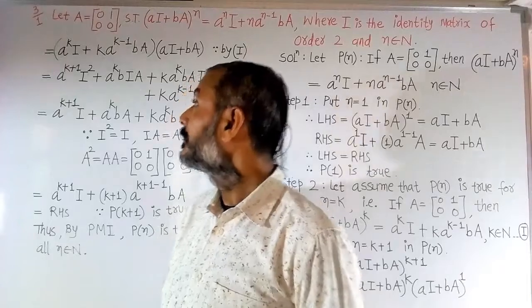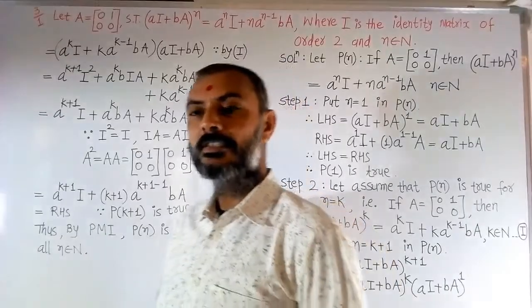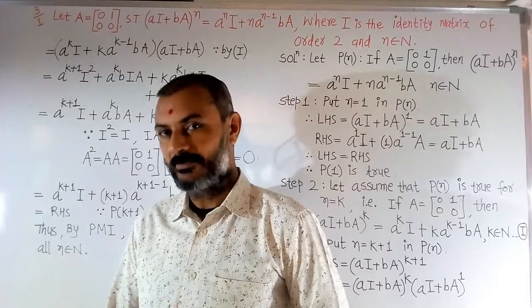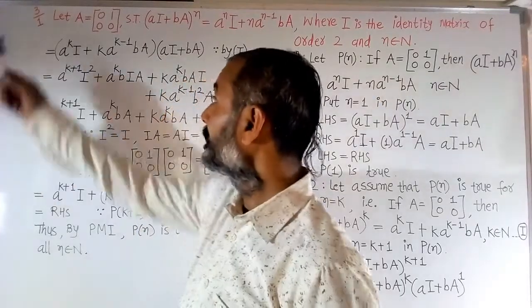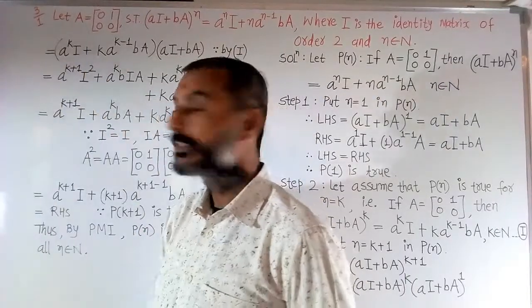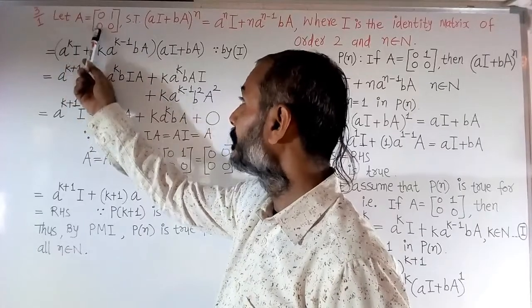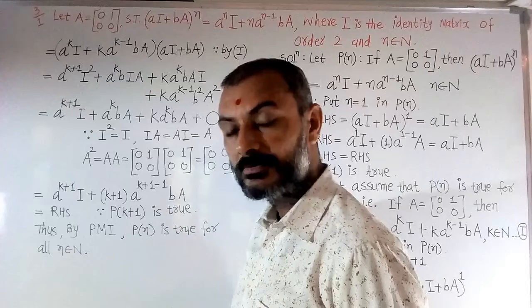Now today in this lecture also, the same example we will solve using PMI. Exercise 3, question 1. Let matrix A = [[0, 0], [1, 0]].